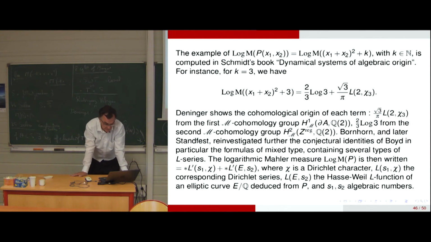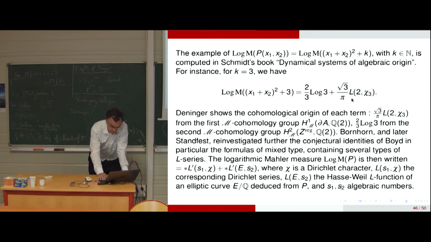For instance, when k is an integer, we can take the example of the logarithmic Mahler measure of the polynomial written there, x1 plus x2 squared plus k. For k equals 3, we obtain a reinterpretation by the symbols. We obtain this value, 2 divided by 3, log of 3, and so on, with a cohomological reinterpretation of each term.